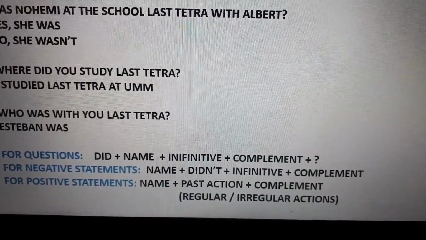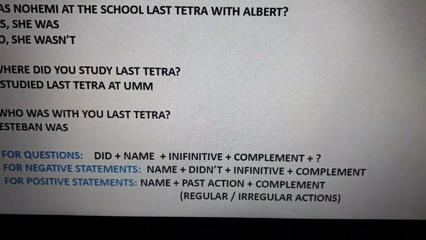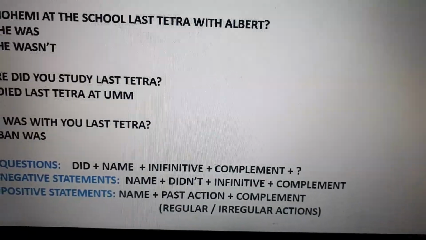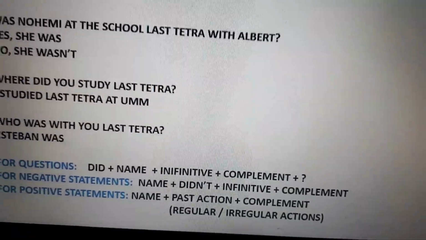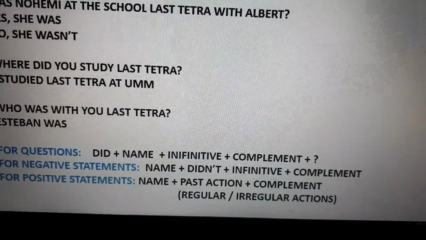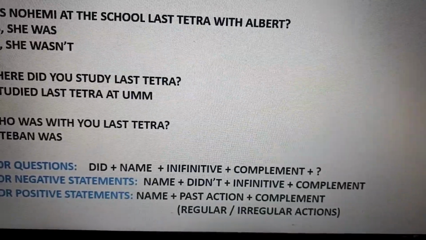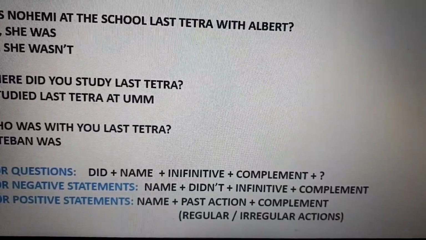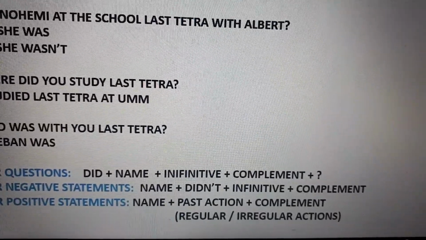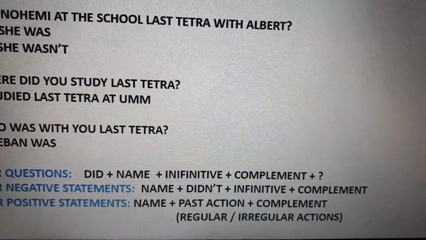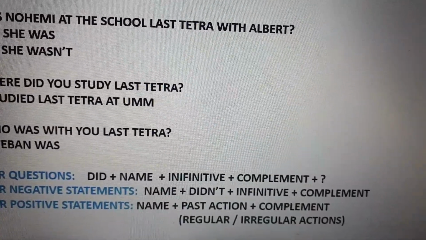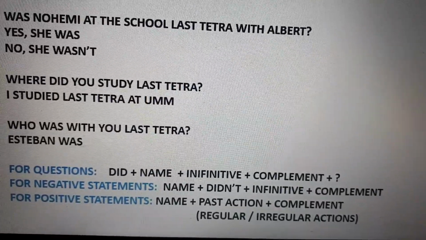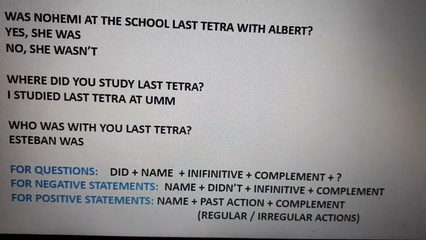Él nunca vino a la fiesta, okay? And with infinitive form, we're talking about regular and irregular forms, okay? Now for positive statements, we need the name, the pronoun or the subject, plus the action in past, of course, regular or irregular actions, plus the complements. Just remember that was and were es aparte, el was y el were es aparte. Esto es para regular o irregulares acciones, okay?